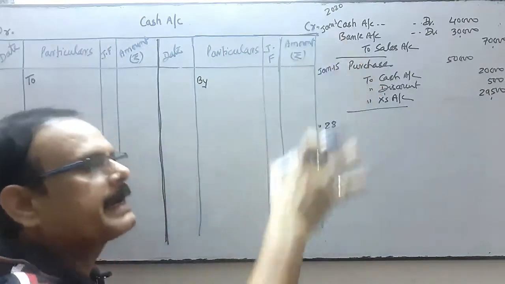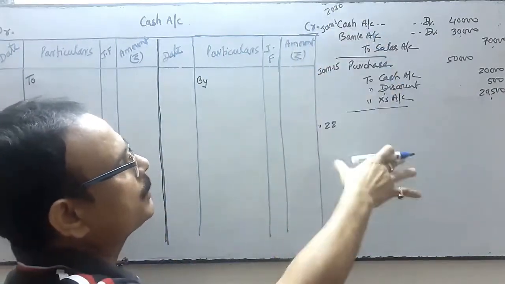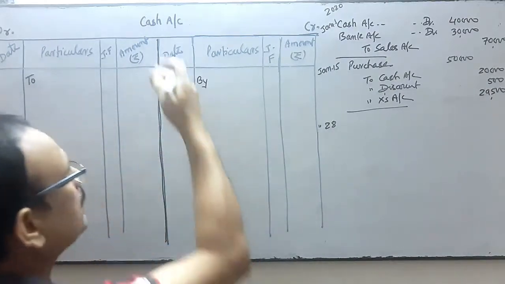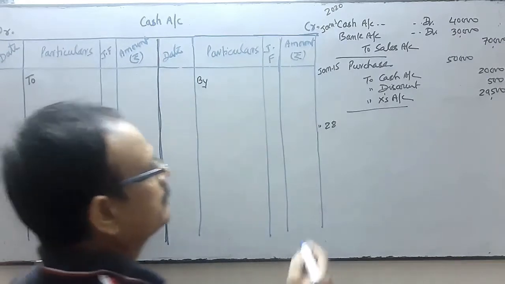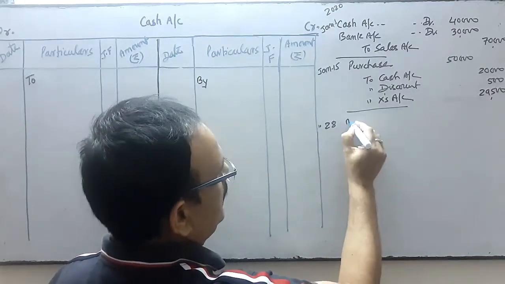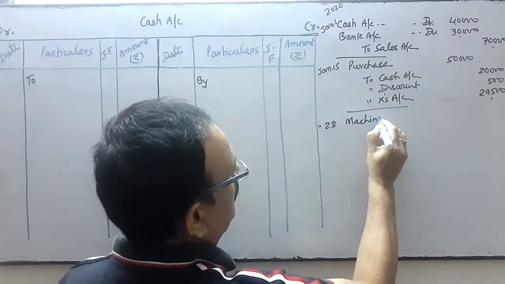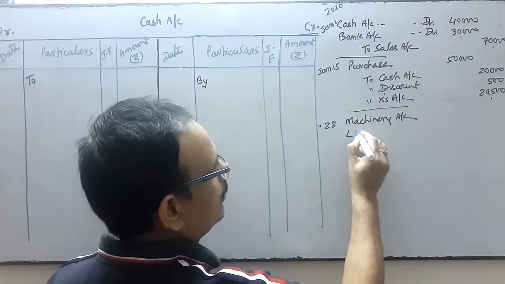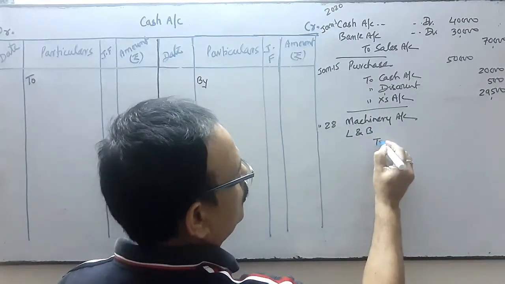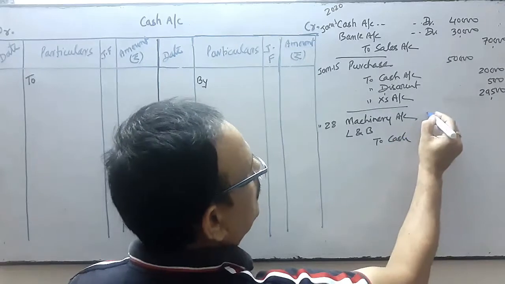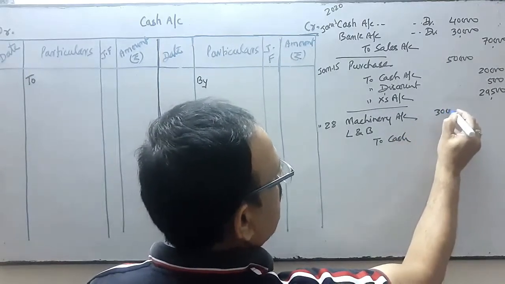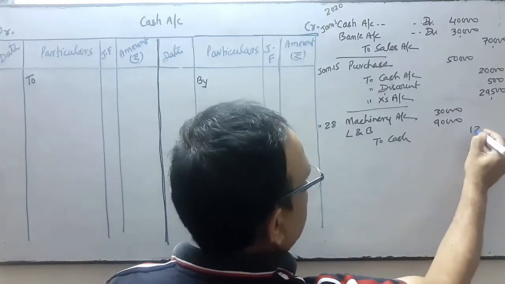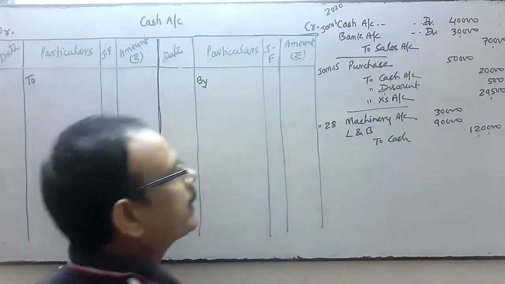Next date is January 28, related to cash. I am writing here only those transactions which are related to cash, so that we understand how we do the posting of cash. Suppose machinery account debit, land and building account debit, to cash account. Machinery is 30,000, land and building 90,000, and here it is 1,20,000.